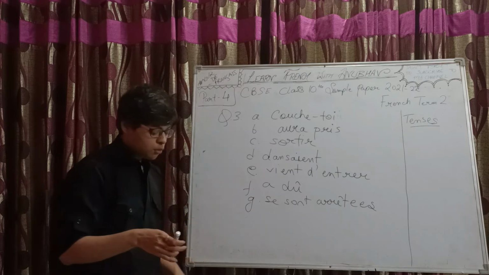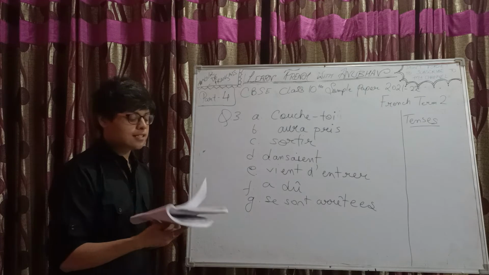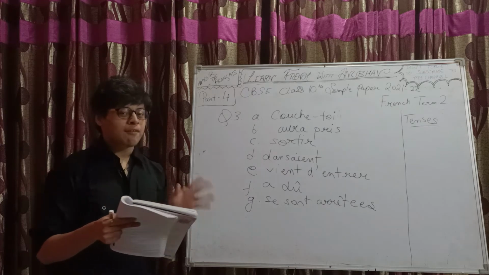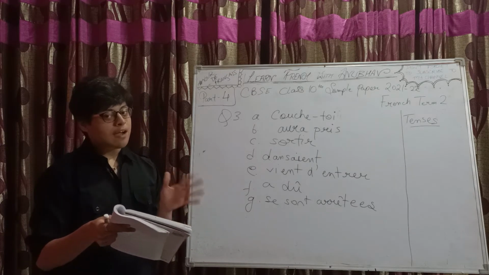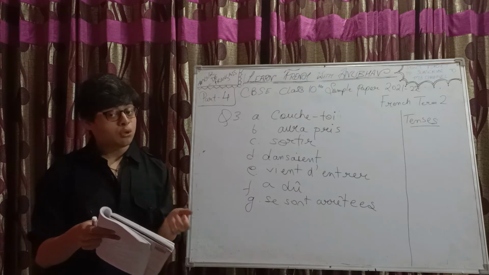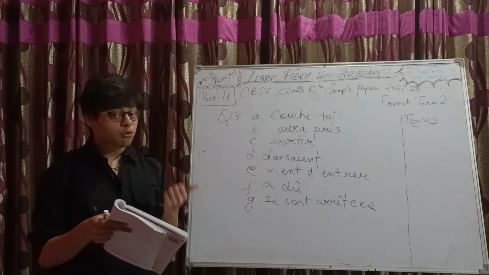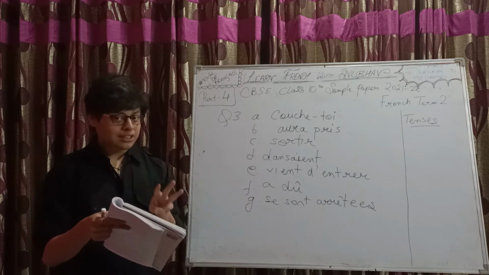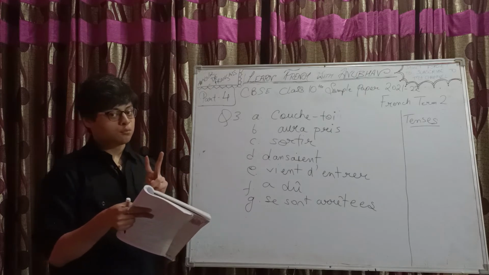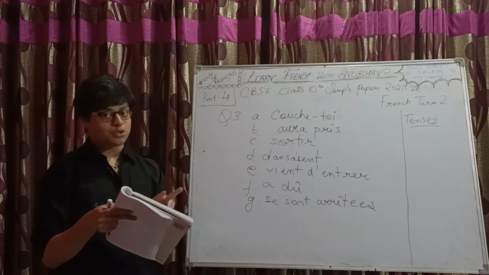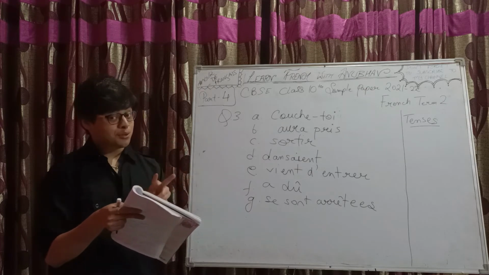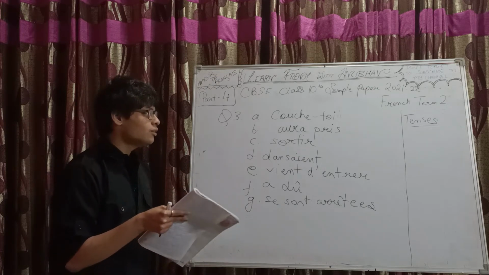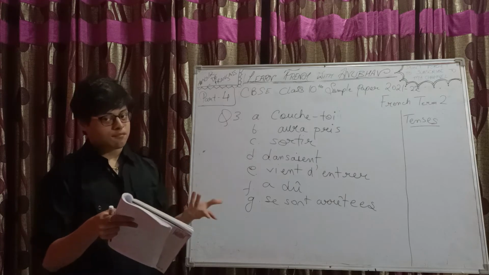Now, question numbers 4, 5 and 6, these 3 questions don't have an internal choice. They all have 5 parts, and if you are attempting 4, you need to attempt the whole of 4. If you are attempting 5, you need to attempt the whole question. But out of these 3, you are supposed to attempt any 2. So 5 plus 5 plus 5, 15.